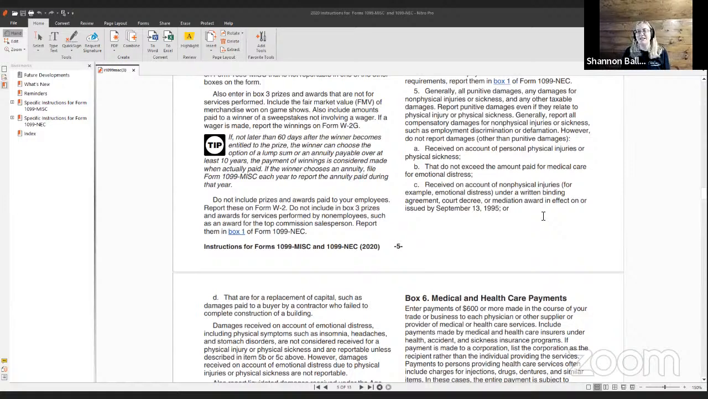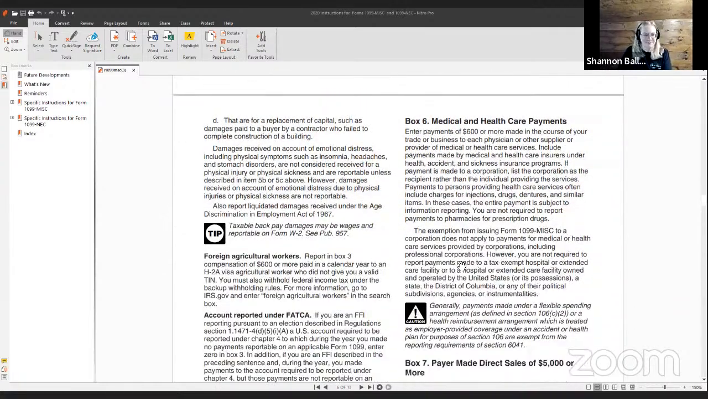So basically, if you have punitive damages or anything that's not physical injury, or if it is for physical injury and it can't exceed the amount paid for medical care. So this one's kind of confusing, and I don't totally understand it. I've only run into this once ever, and it was a pretty unique situation.